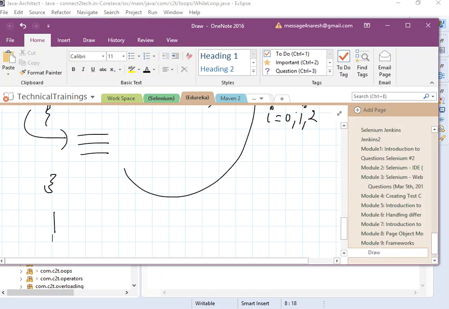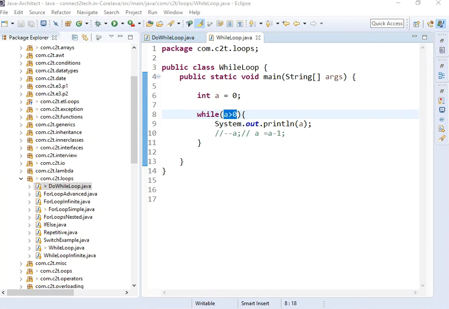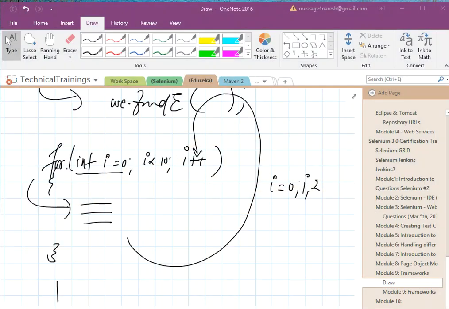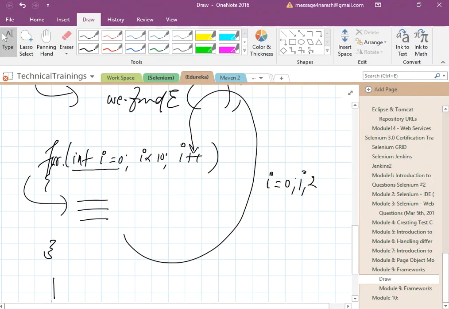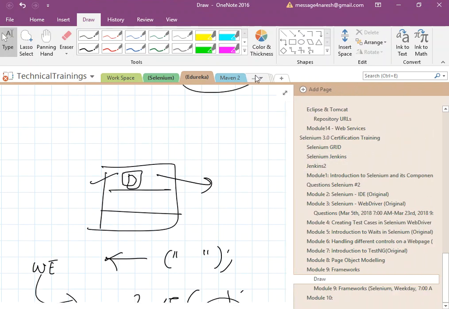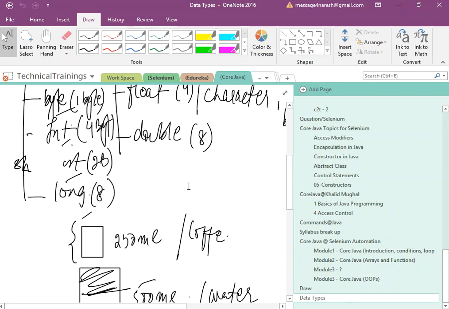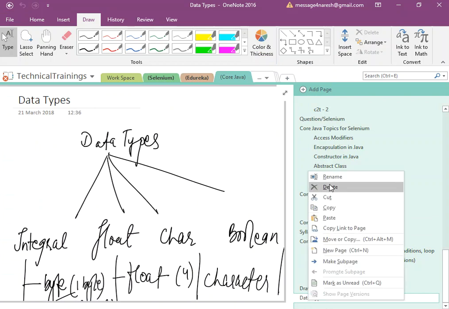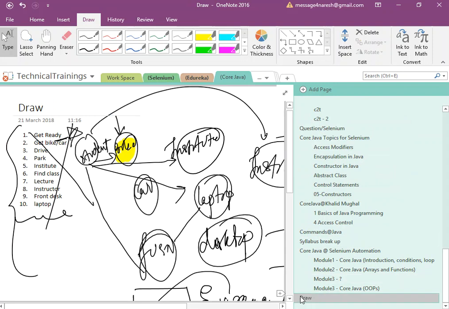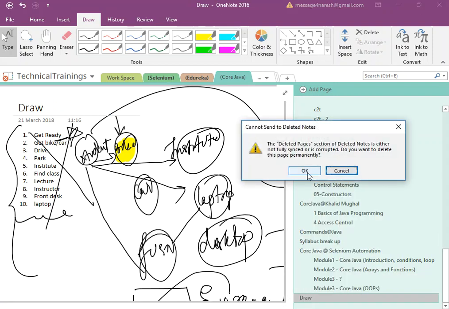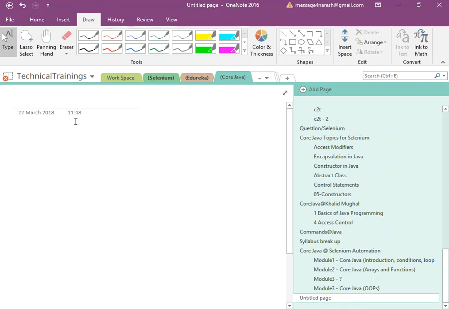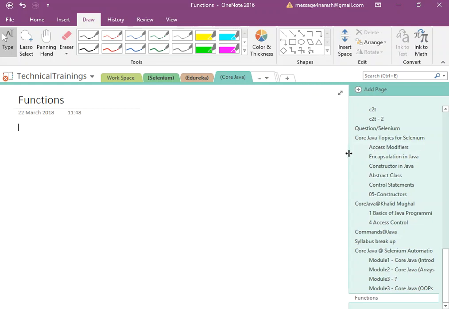So the next topic which I am going to look at is functions. So what is a function? Let's look at functions in Java. Let's try to understand what is a function.